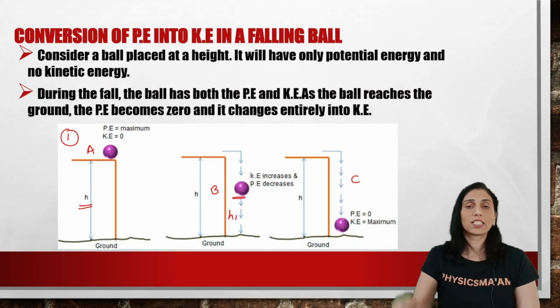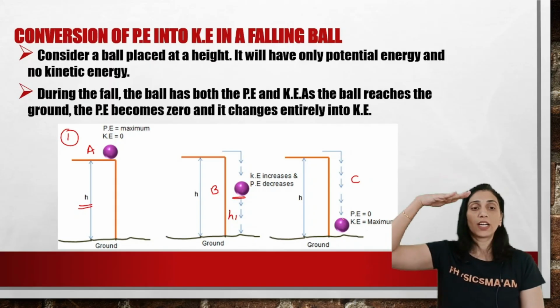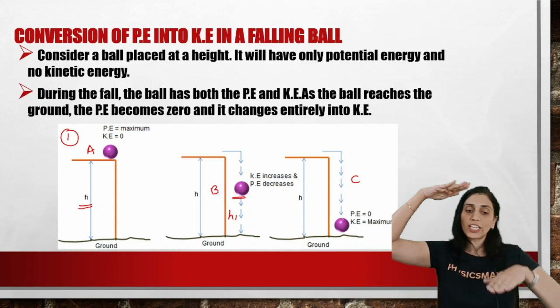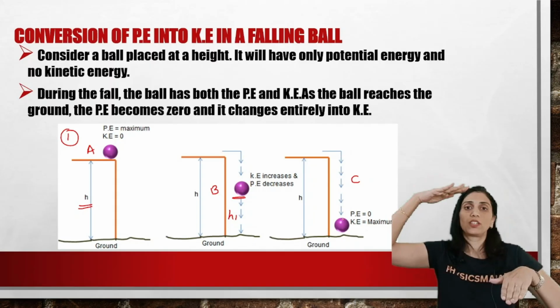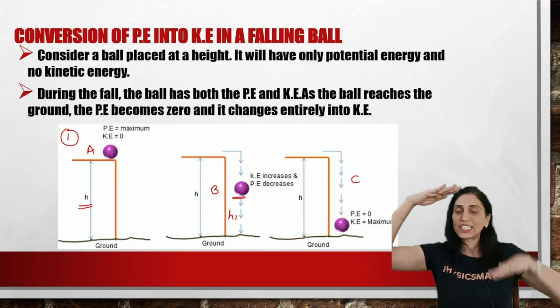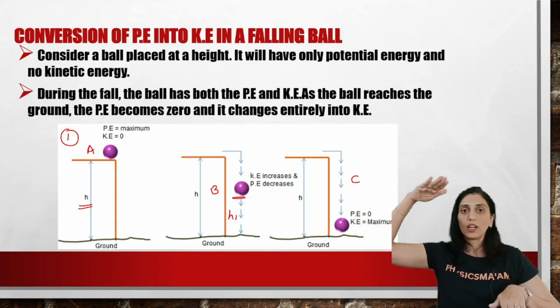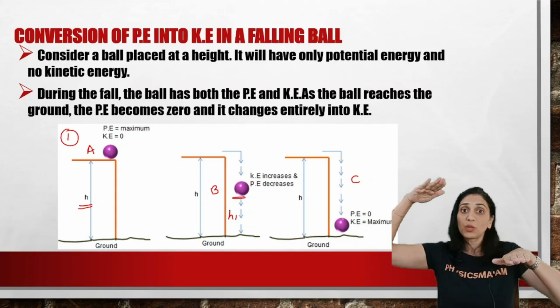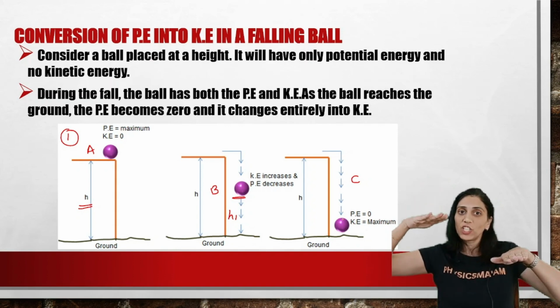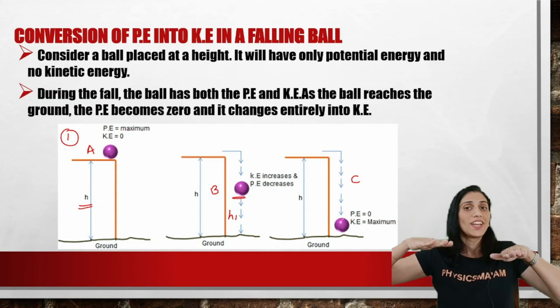So how it happens is, suppose it is on top, we consider it is having maximum potential energy, and suppose we take this as potential energy and this as kinetic energy, right? So when it is on top of the cupboard, it has only potential energy and 0 kinetic energy. The ball starts falling down. That means the kinetic energy is increasing because it is in motion, and the potential energy goes down because it is losing height.